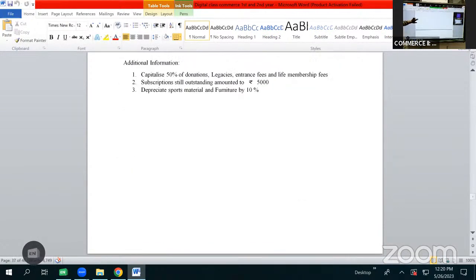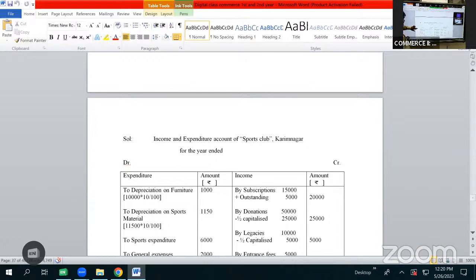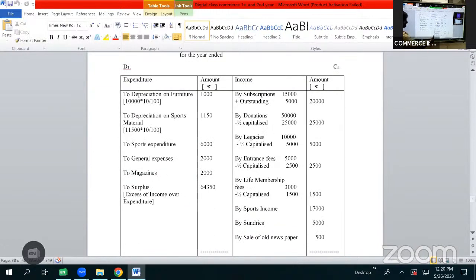So it is of revenue nature as it is a sports club. We'll be showing sports income for the sports club as of revenue nature. So by sports income 17,000. Then after sports income we have